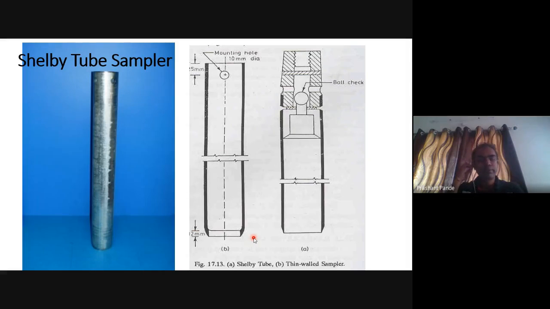Shelby tube sampler is shown in this figure. This is the mounting hole of 10 mm diameter, cutting edge height 12 mm, ball check, and this is the piston type arrangement.